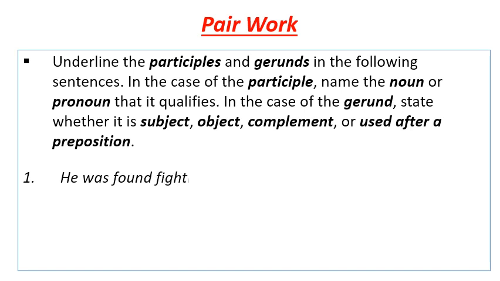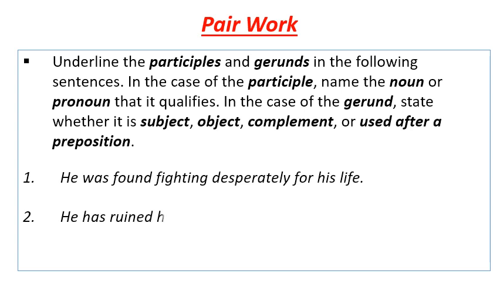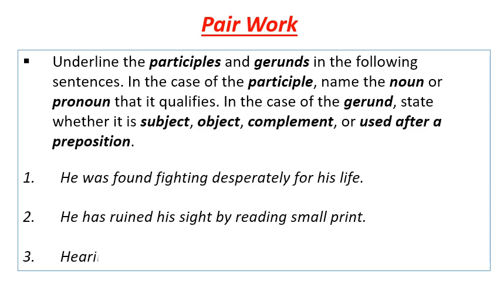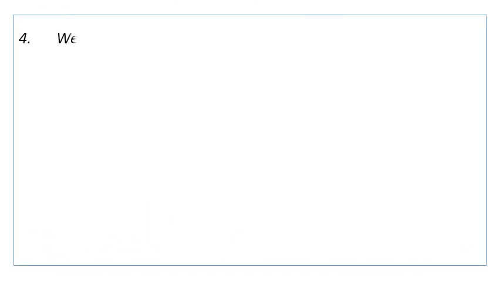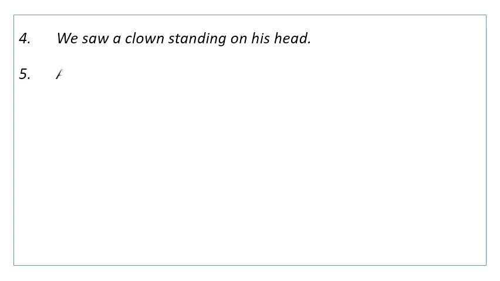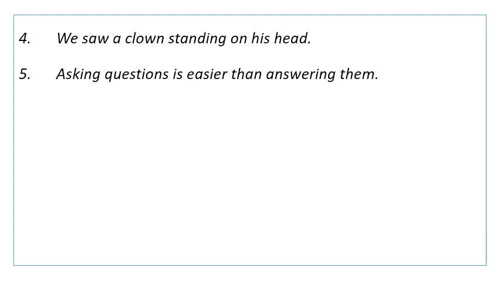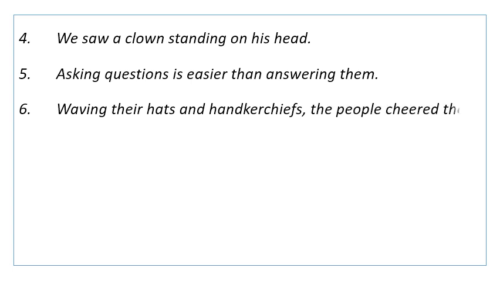Number 1. He was found fighting desperately for his life. Number 2. He has ruined his sight by reading small print. Number 3. Hearing the noise, he ran to the window. Number 4 is we saw a clown standing on his head. Number 5 is asking questions is easier than answering them. Number 6, waving their hats and handkerchiefs, the people cheered the Prime Minister.